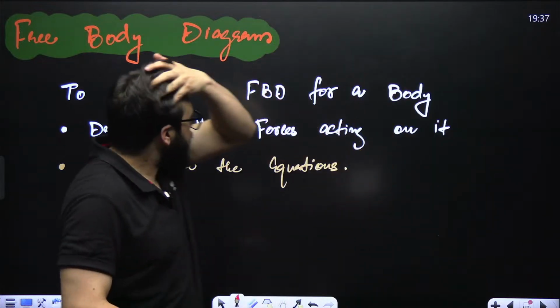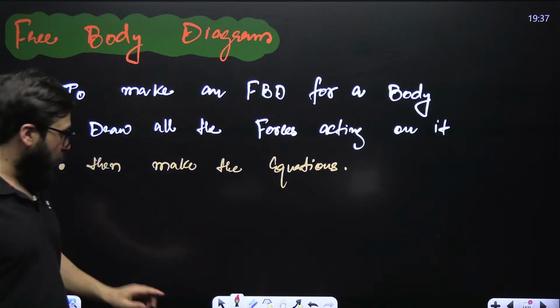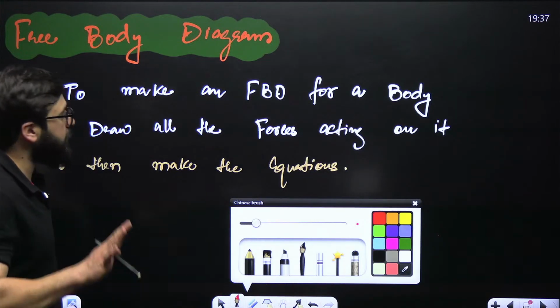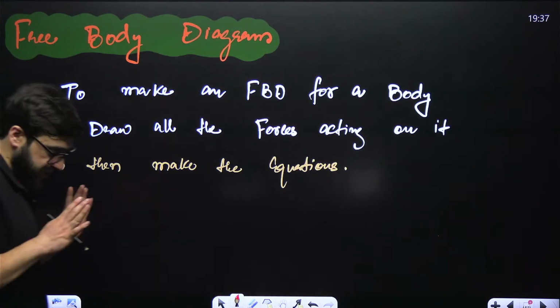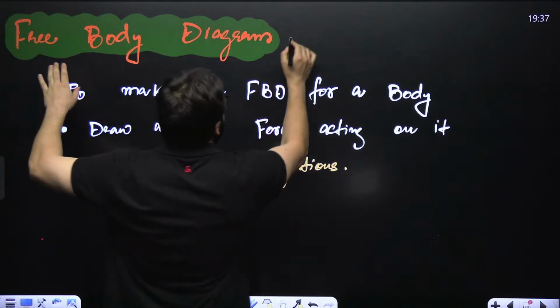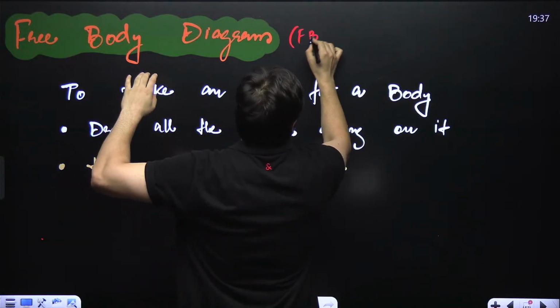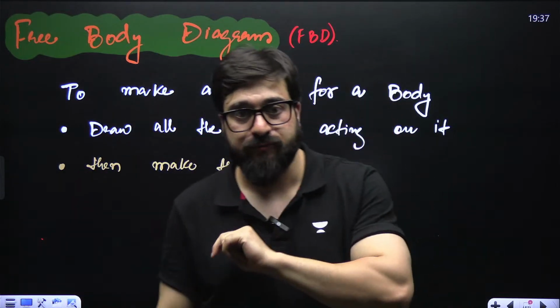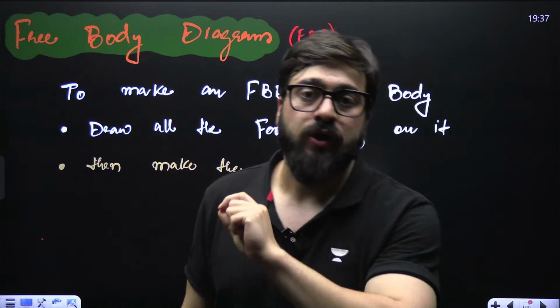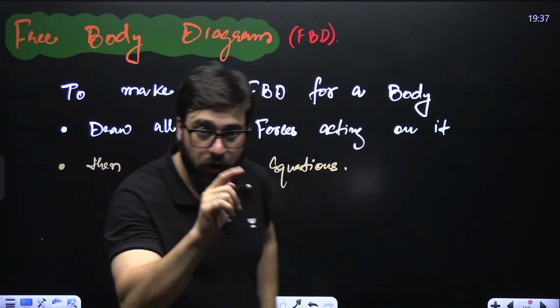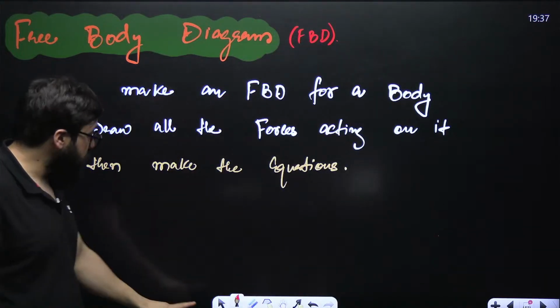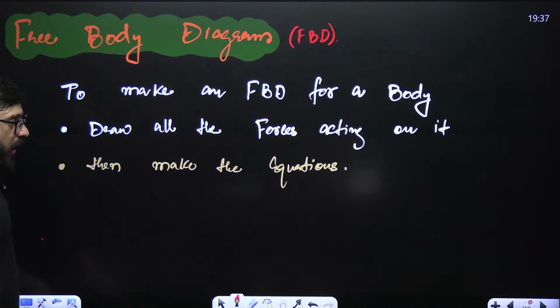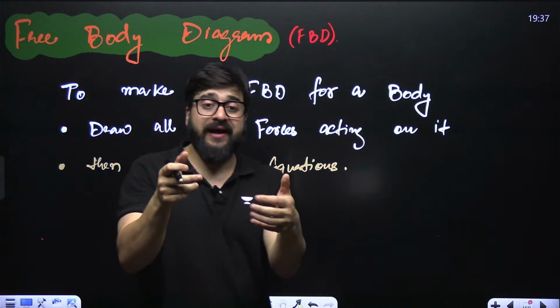Now guys, let's talk about the free body diagram. What is free body diagram all about? This is also called the FBD. This is very important when it comes to Newton's laws of motion. This helps us to solve the bigger problems. I would want you guys to listen to me very carefully: how to make a free body diagram of an object.